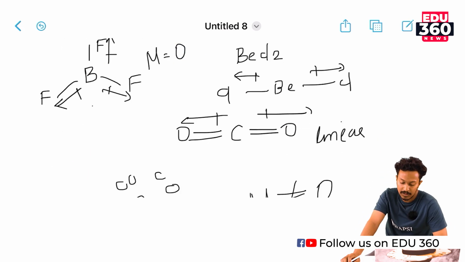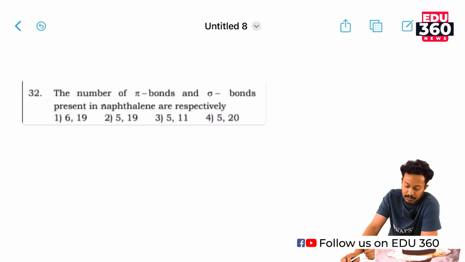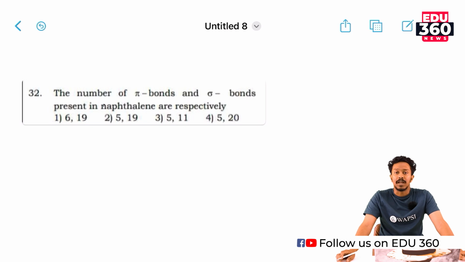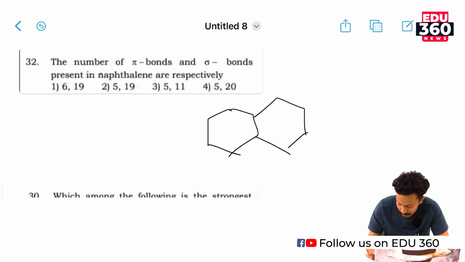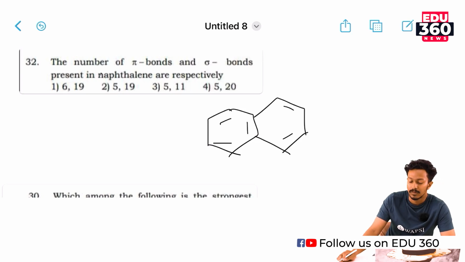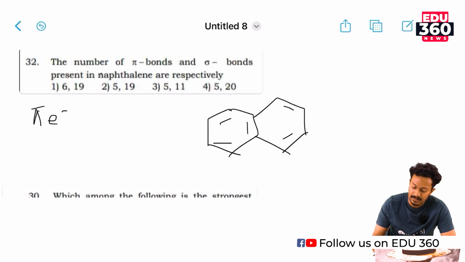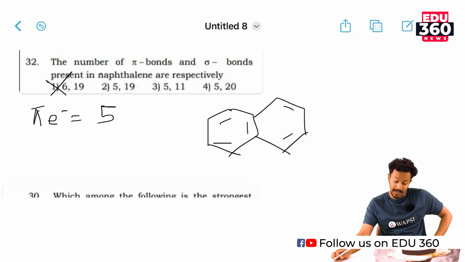We will be moving on to our next question. The number of pi bonds and sigma bonds present in naphthalene are respectively. You do know about naphthalene, right? Two fused benzene rings is called naphthalene. This is the structure of naphthalene, which has 5 pi bonds. So the total number of pi bonds present in naphthalene is 5. We could rule out option 1 because it says 6 pi bonds.